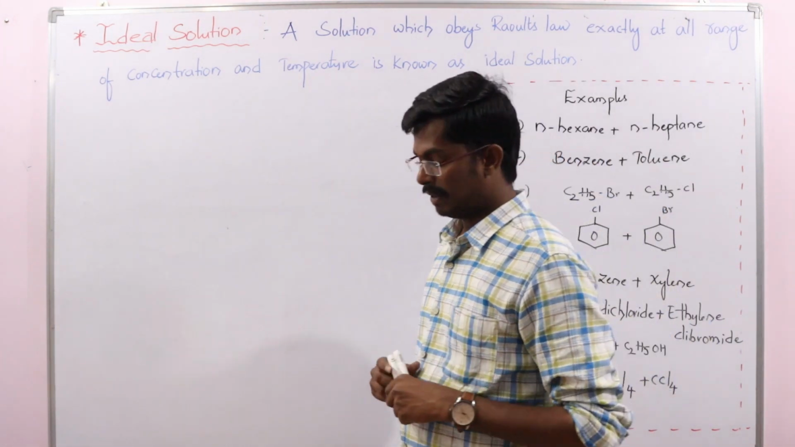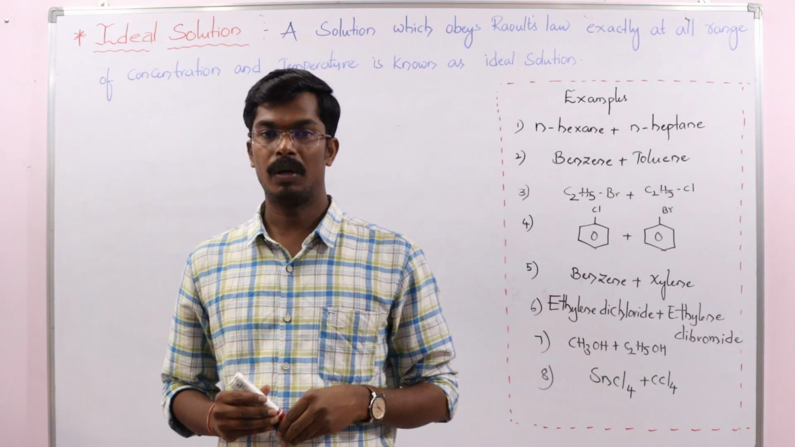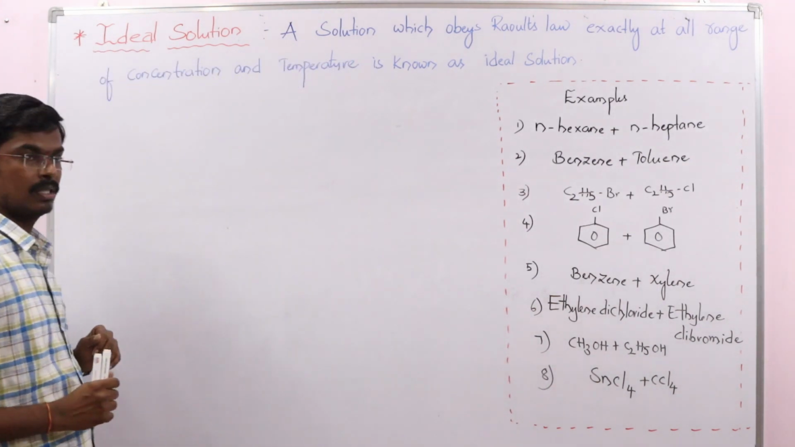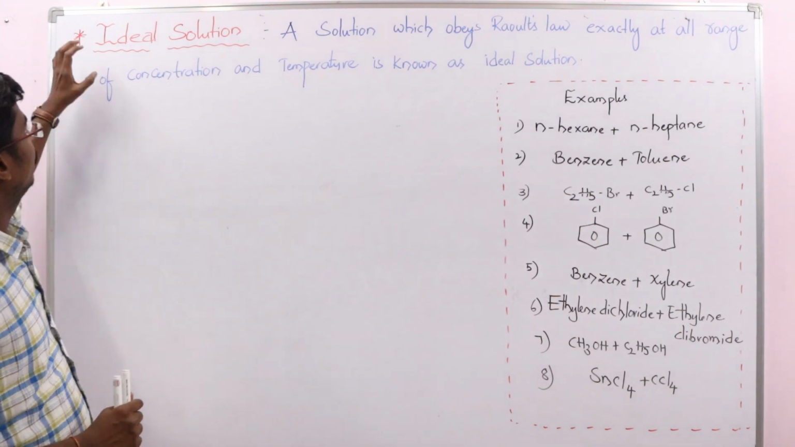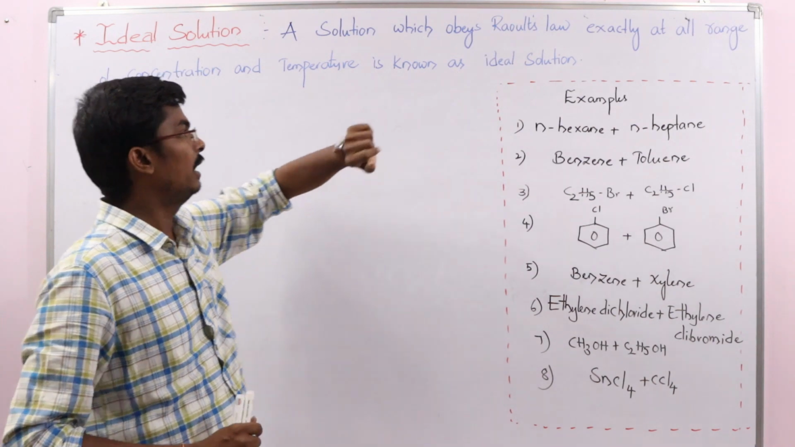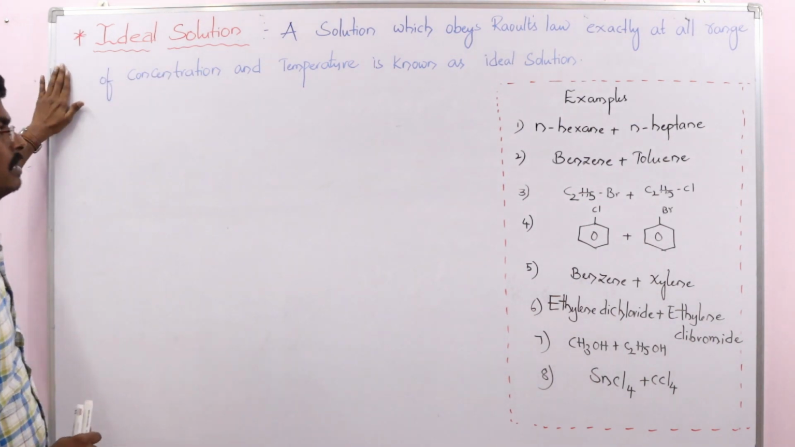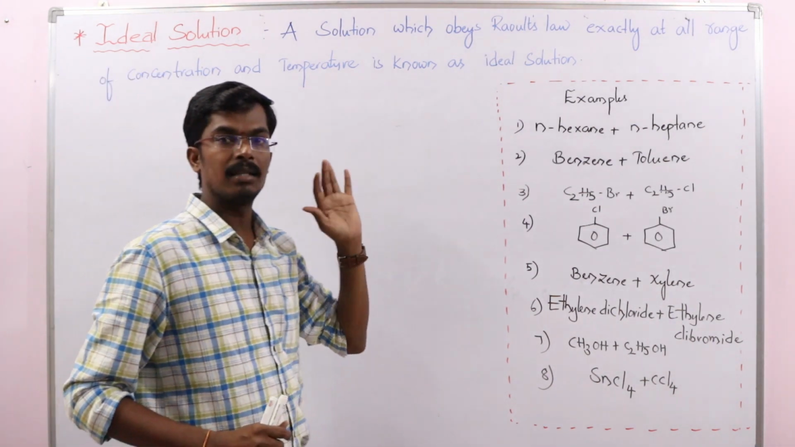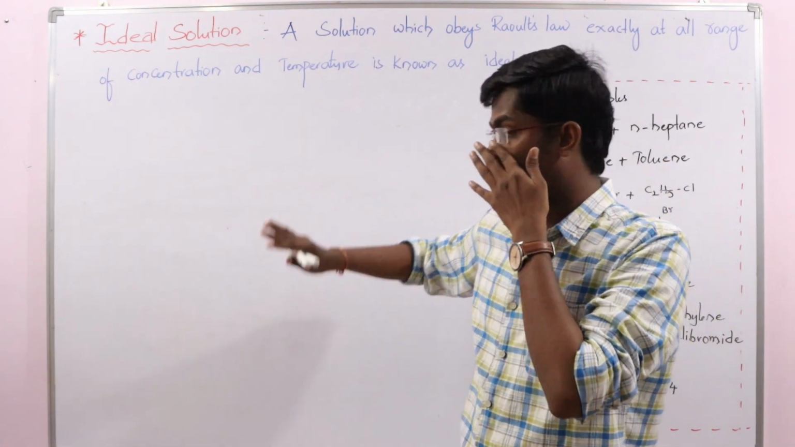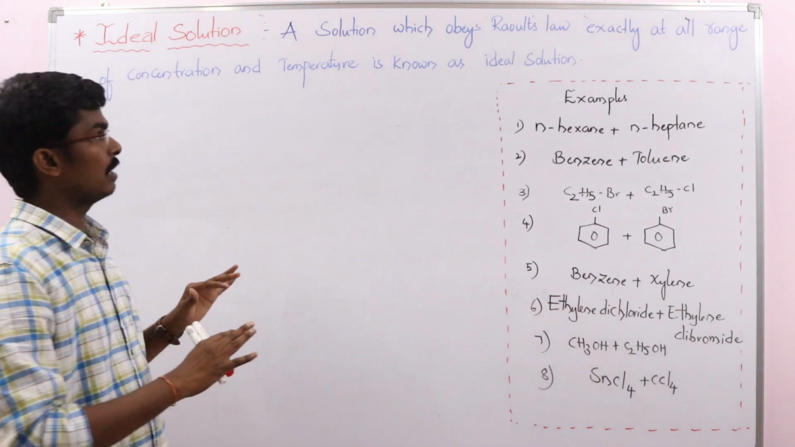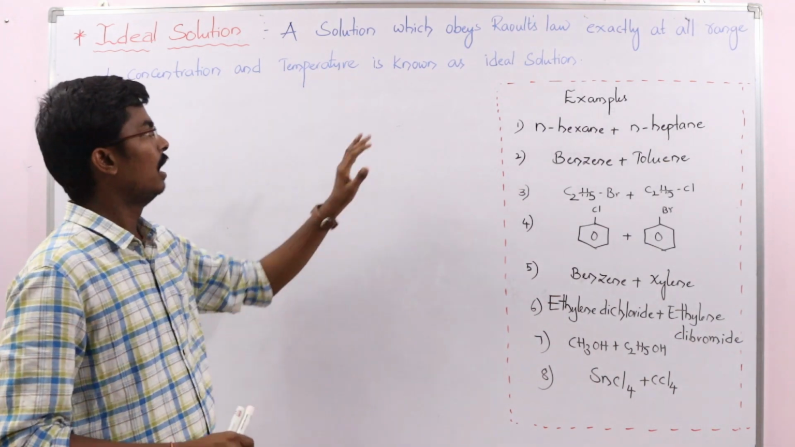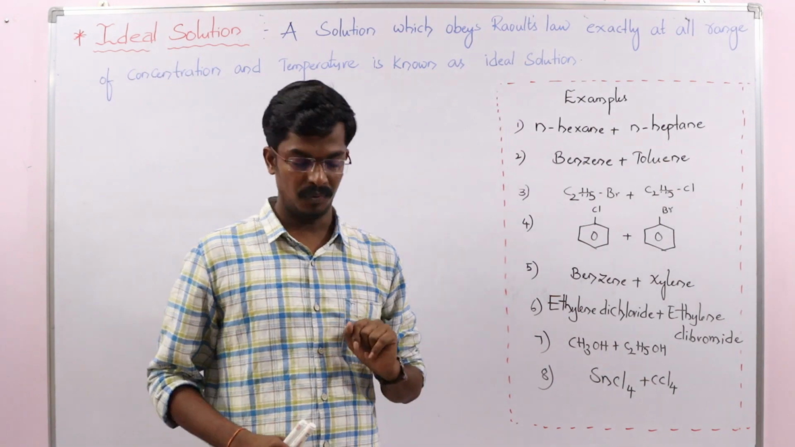In the previous class I explained Raoult's law. Based on this concept only, we classify the solutions into two types. A solution which obeys Raoult's law exactly at all ranges of concentrations and temperature is known as an ideal solution.